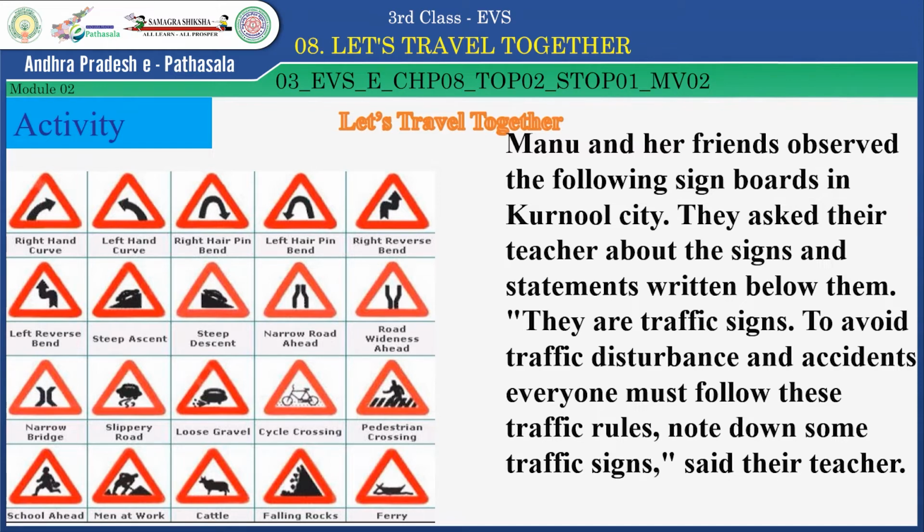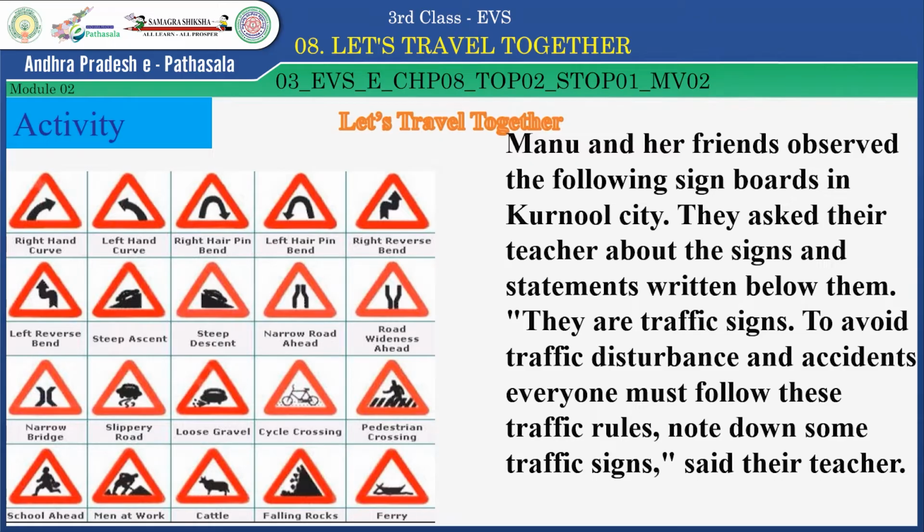They asked their teacher about the signs and statements written below them. They are traffic signs. To avoid traffic disturbance and accidents, everyone must follow these traffic rules. Note down some traffic signs, said their teacher.